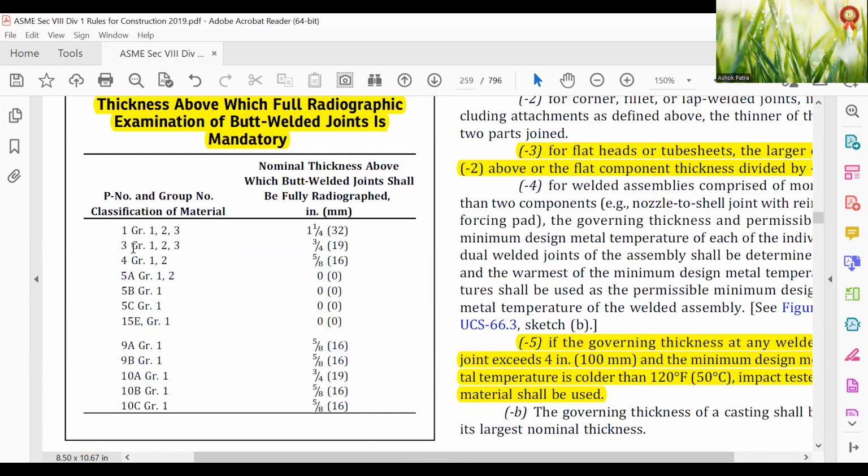So if you have P1, 1 inch above, you have to go for 100% radiography. P2 and P3, you have to go for 19 mm above. The same for P10A, 10A and 3, same.